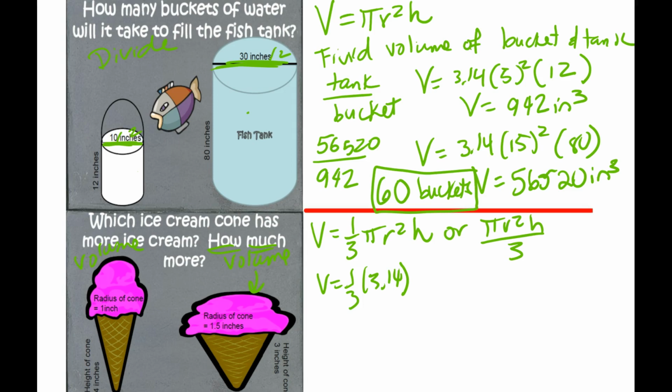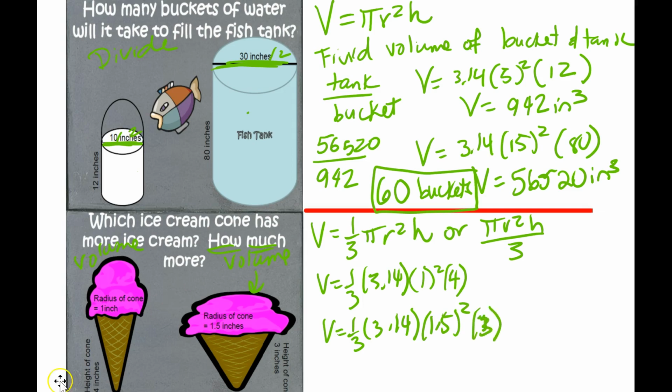I'm talking about the small cone. Small cone has a radius of 1 inch. The height is 4 inches. The other one is V is equal to 1/3 times 3.14 times 1.5 squared, times 3. I'll be back with my numbers.